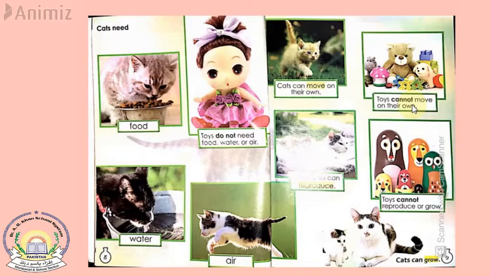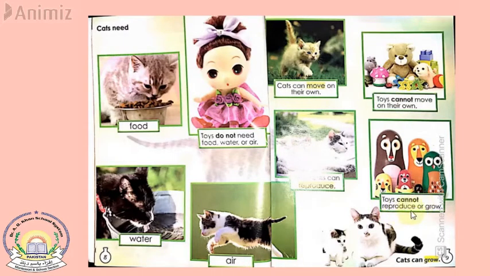You or any other person, your mother, your father, your sibling, any other person in the house will pick up that toy and put it in its place. Otherwise, the toy is going to be lying there all the time. So it cannot move on its own. What's the difference between a non-living thing and a living thing? Living things can move on their own, but non-living things cannot move on their own. For example, a cat and a toy.